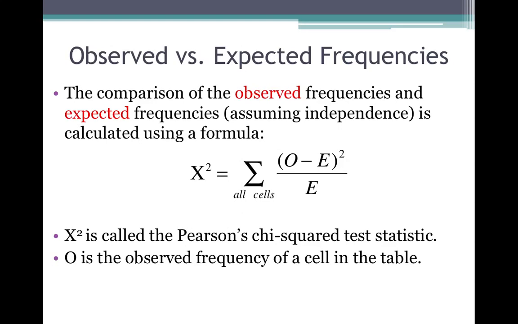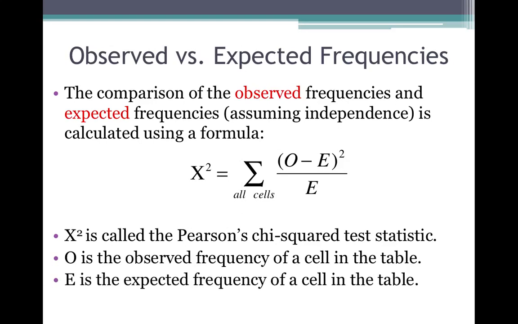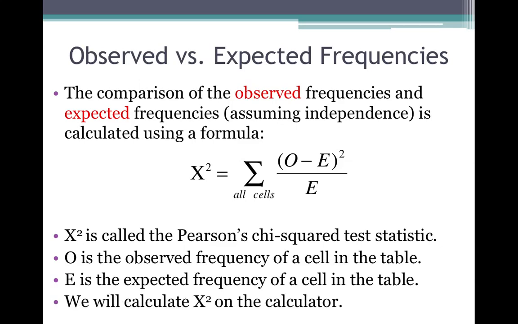O represents observed frequencies from the cells of the table, and E is the expected frequency of a cell in the table. So for all the cells in the table, you're going to take O minus E, square it, divide by E, get answers, and then sum them all up. It can be done using a chart similar to the way we found the standard deviation by hand, but we're going to be calculating chi-square on the calculator.